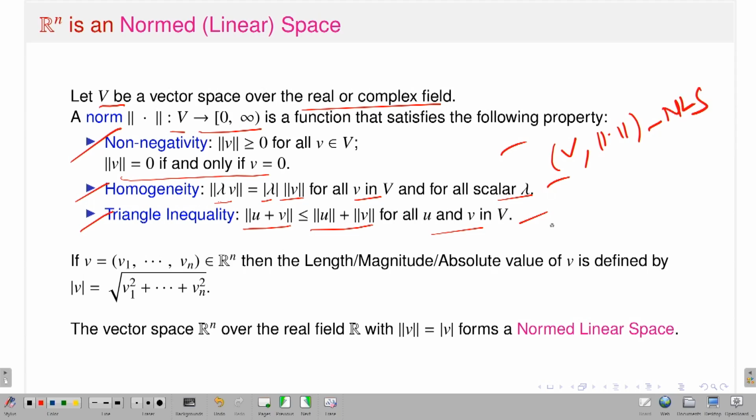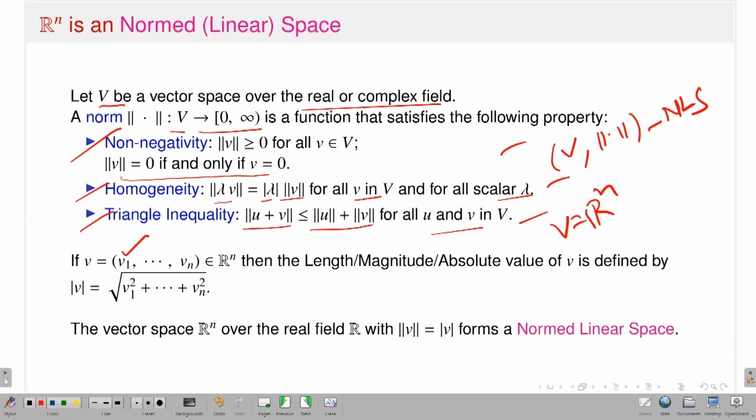In particular, if I take V equal to the n-dimensional Euclidean space, now I want to introduce the notion of norm corresponding to a vector in Rn. If I take a point v, which is v1, v2, up to vn in Rn, I want to define the norm of v as nothing but the length of the vector v. What is the length of the vector? It is nothing but the square root of v1 square plus v2 square up to vn square.